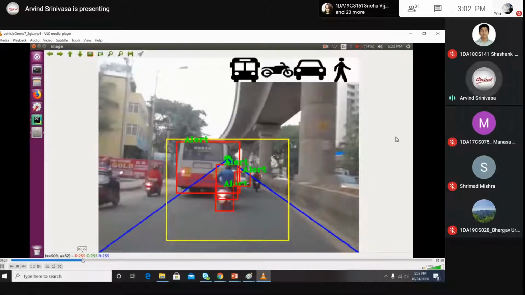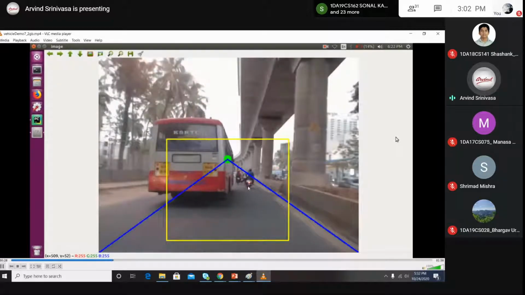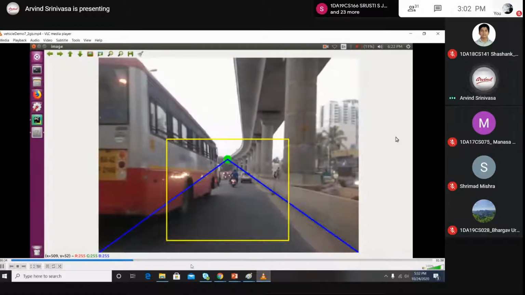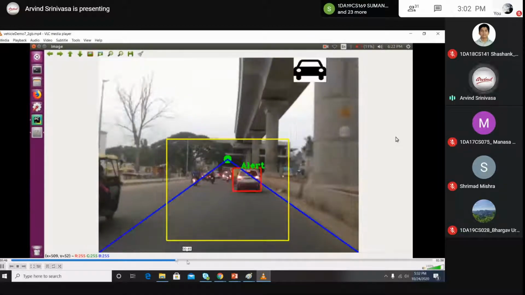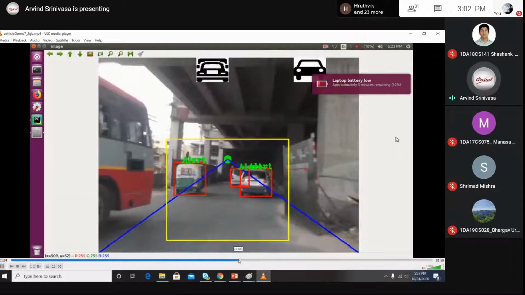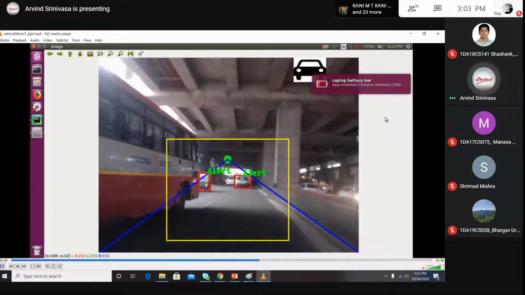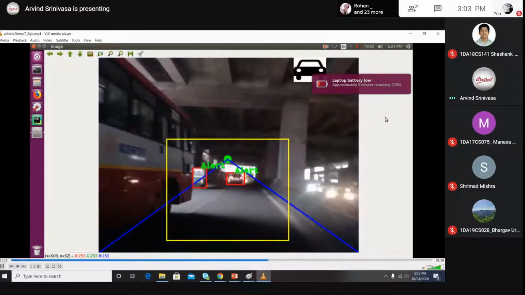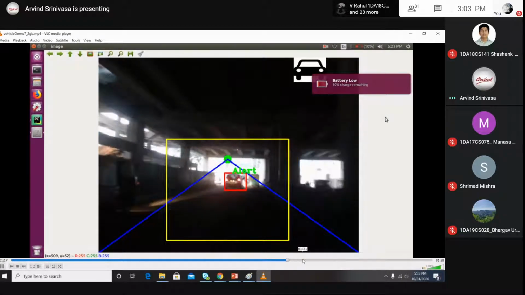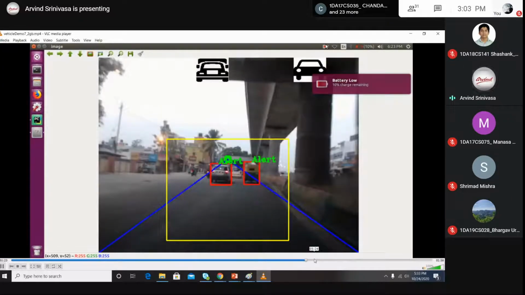And we again drive here, and you can see the passage is empty, so there is no alert. You can drive in a clean manner. And we are entering into a construction area where it is becoming darker, but the algorithm is still able to pick the object that is in front. So this is in real time, we were able to process and run the algorithm while driving on Bangalore Road.